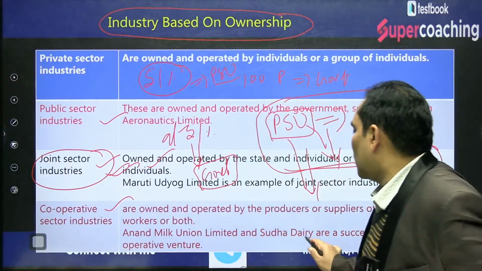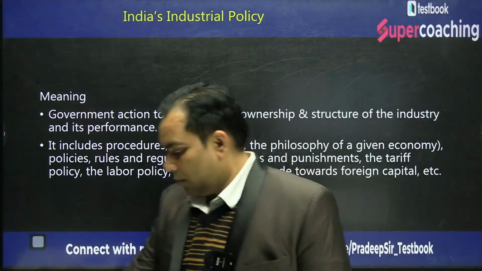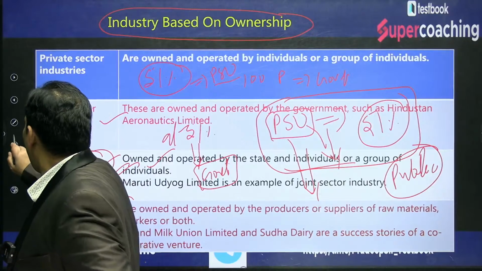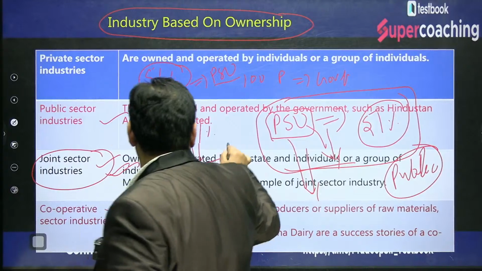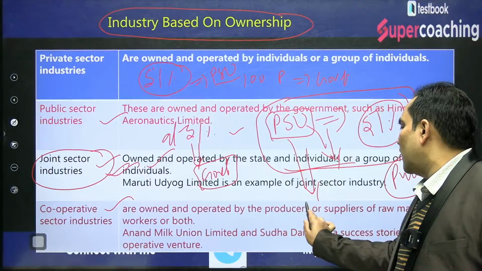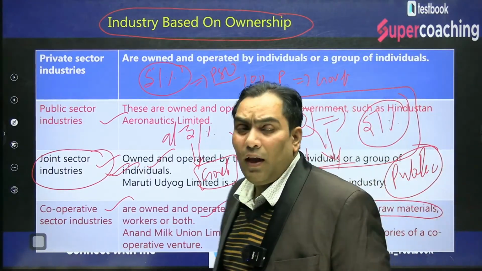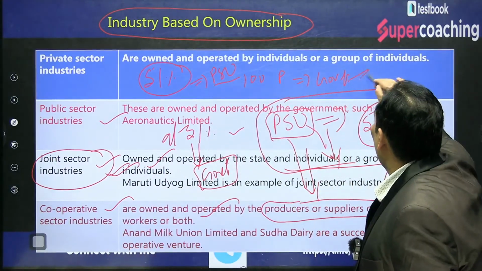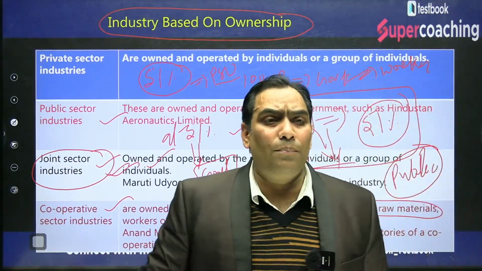Cooperative industries are those industries which are operated by the producer and supplier of raw material and the workers. If the supplier and the workers are going to work together, that means the workers are going to have